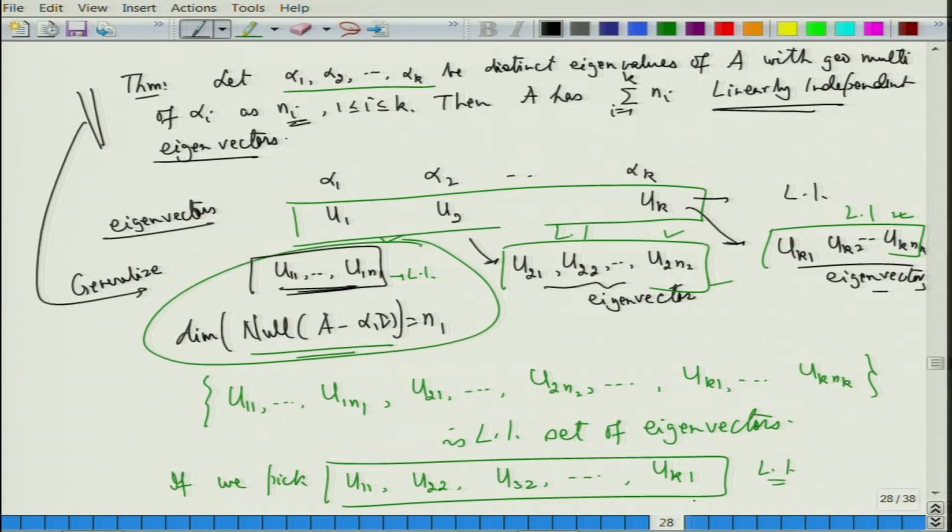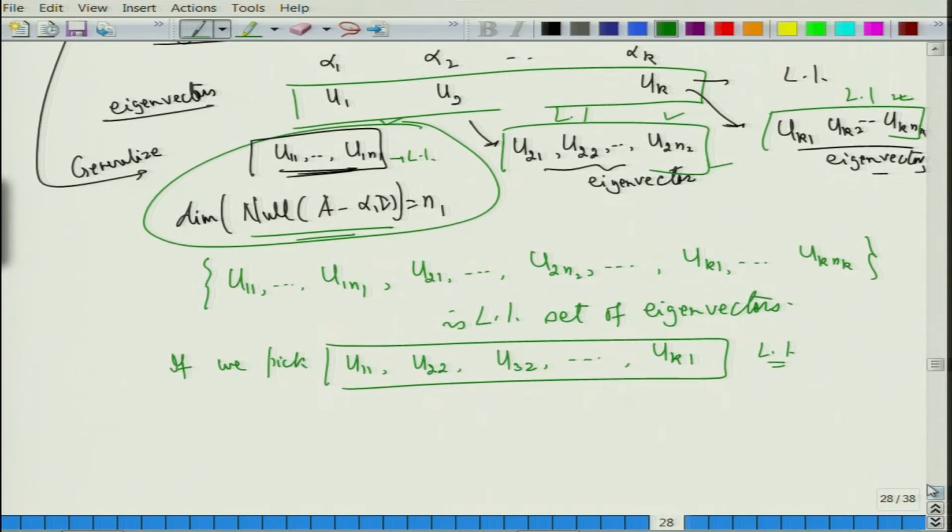Alright, so let us look at this result that we had done earlier. What we had said was that if alpha 1 to alpha k are distinct eigenvalues and their geometric multiplicities are n_i's, then you have summation n_i number of such eigenvectors. So, we had so many eigenvectors with us, this is what we showed. So, therefore, from here as a corollary we can say, which I forgot to say,